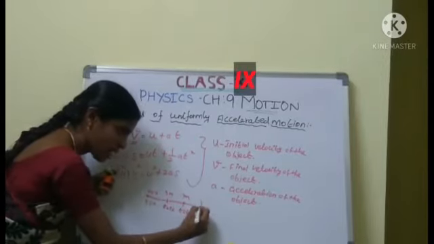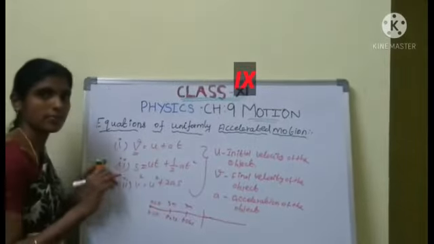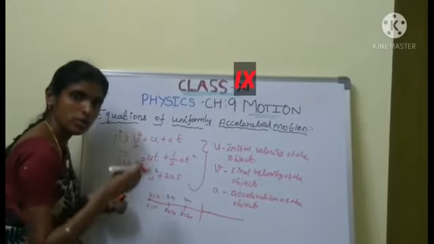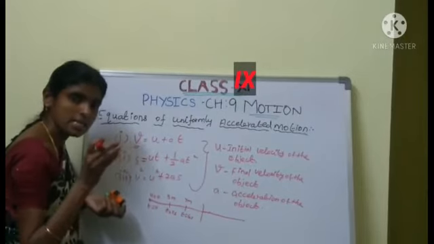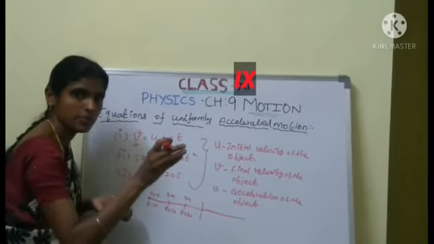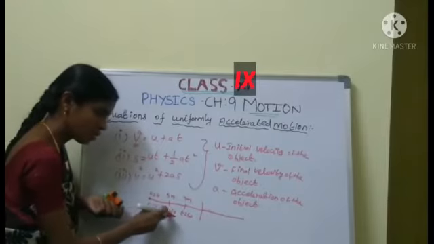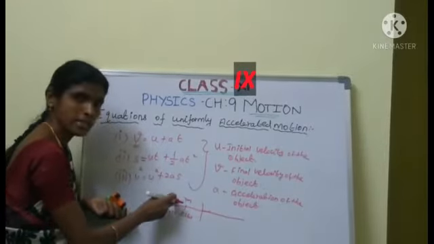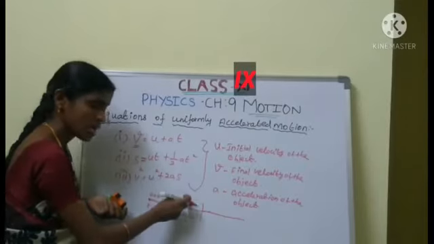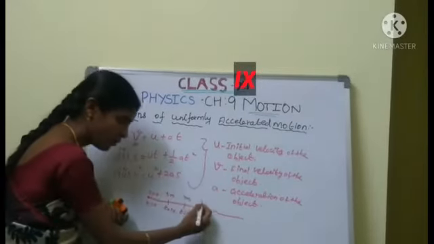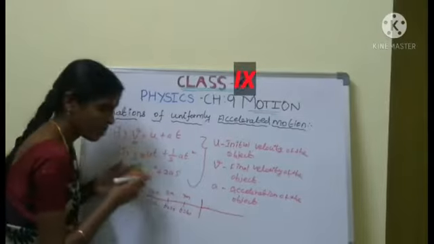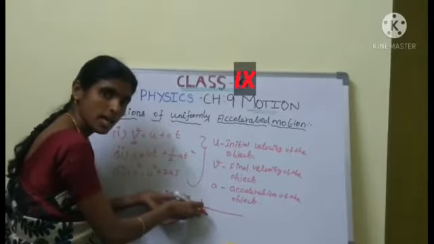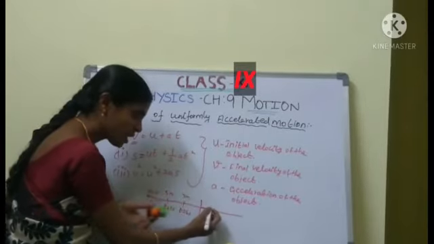Next, we apply the brake on the car. Now we are going to Namakkal. We increase the speed at the same level. T equal to 3 seconds, we have moved 5 meters. T equal to 6 seconds, we have moved 7 meters. Now we apply the brake on the car. What happened? The speed of the car decreases.